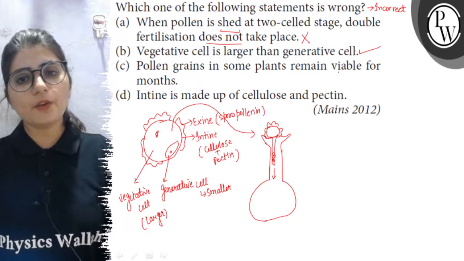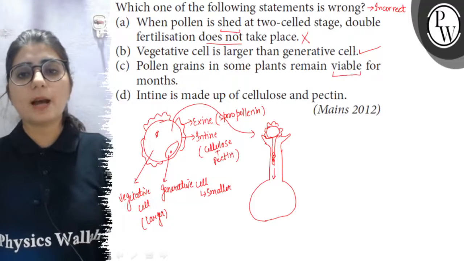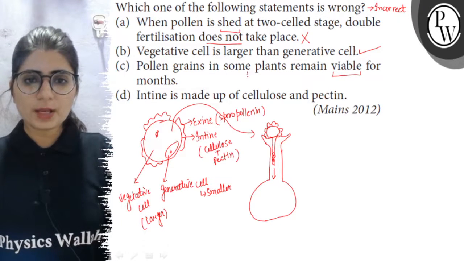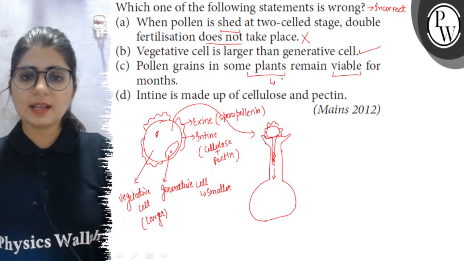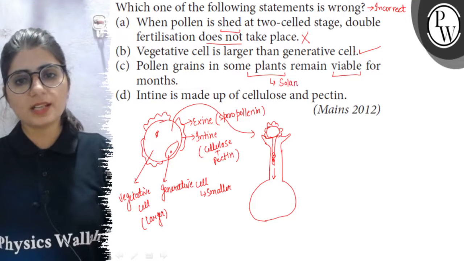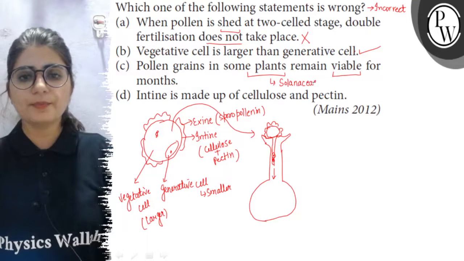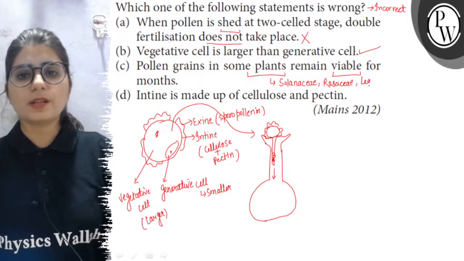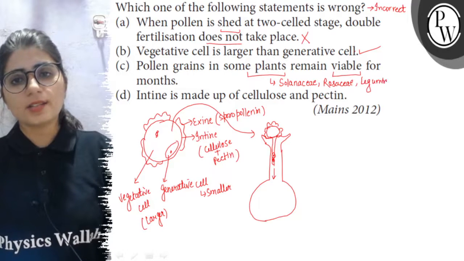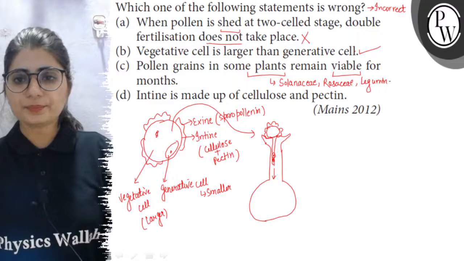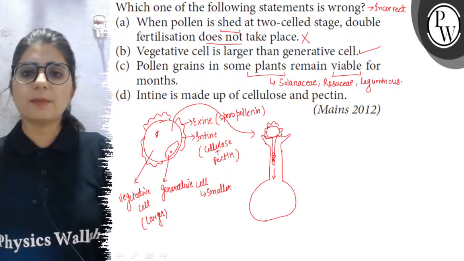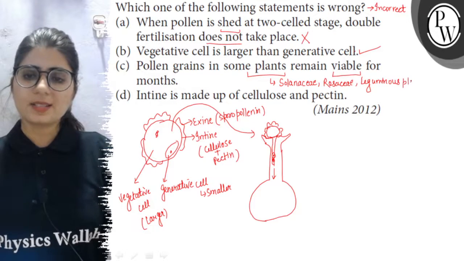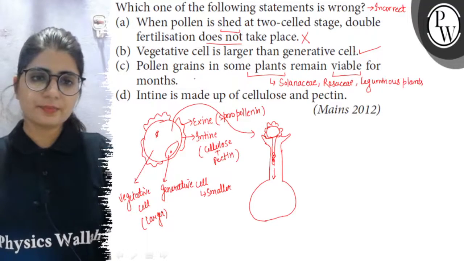So viability of a pollen grains means its ability to germinate. So in some plants, like in case of members of Solanaceae family or potato family, in case of Rosaceae family, and in case of leguminous plants, pollen grains retain the ability to germinate on stigma for months. So this statement is also correct.